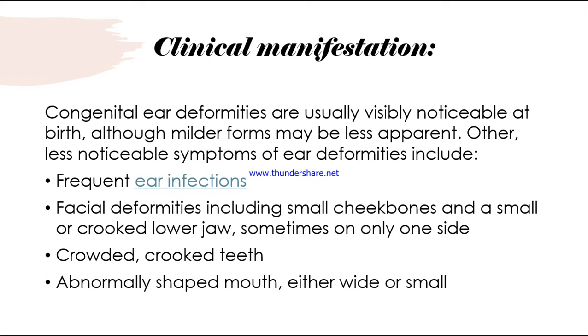Although milder forms may be less apparent, other less noticeable symptoms of ear deformities are frequent ear infections or facial deformities including small cheekbones and a small crooked low jaw, sometimes on only one side, crowded or crooked teeth, and an abnormally shaped mouth, either wide or small. So these are some of the less noticeable symptoms of ear deformity.